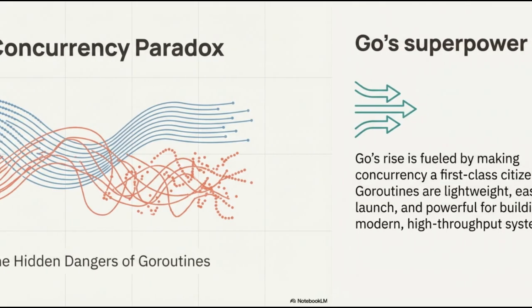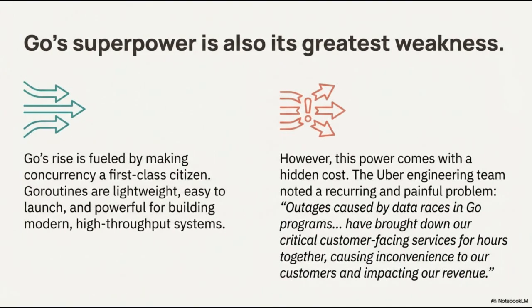Let's dive in. Go's superpower is, paradoxically, also its greatest weakness. The language's widespread adoption has been driven by its approach to concurrency, making it a first-class citizen. Go routines are designed to be lightweight and easy to launch, providing developers with a powerful toolset for building modern, high-throughput systems. However, this inherent power carries a hidden cost. Because concurrent programming is made so accessible, it frequently results in data races that can be devastating to production environments.